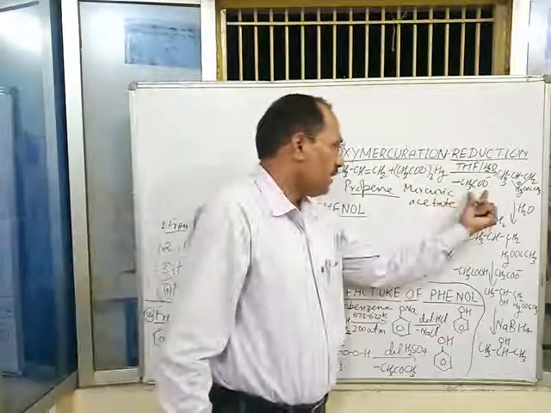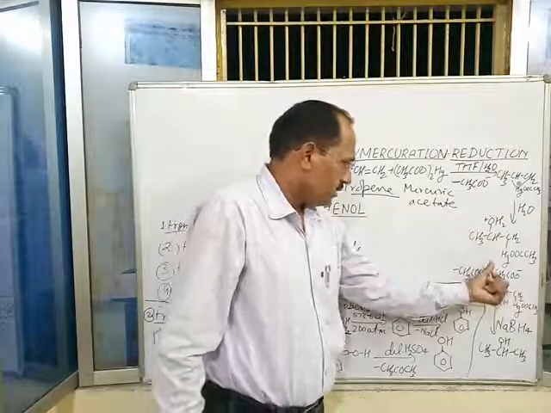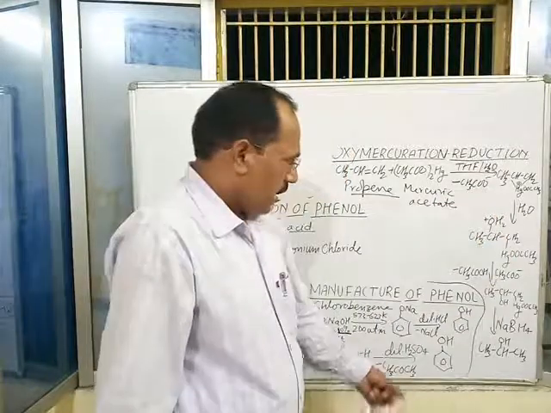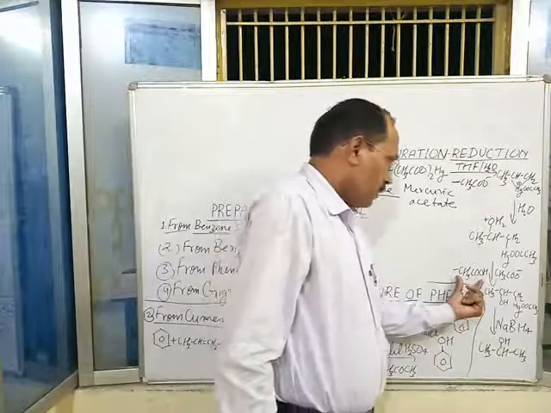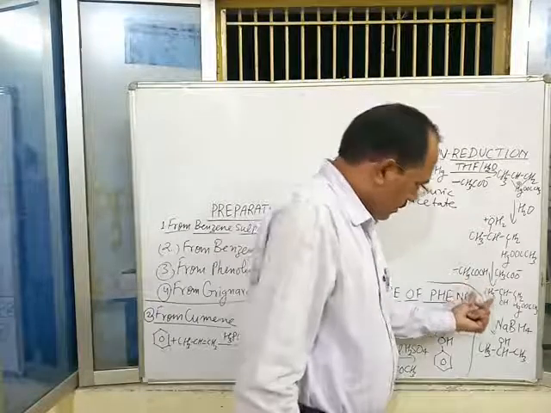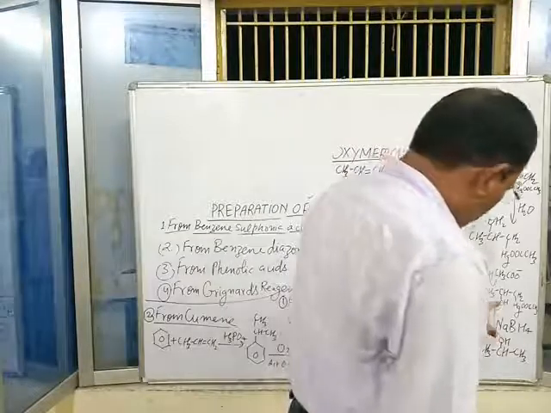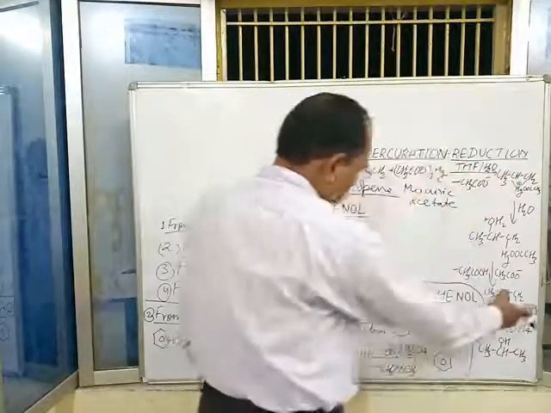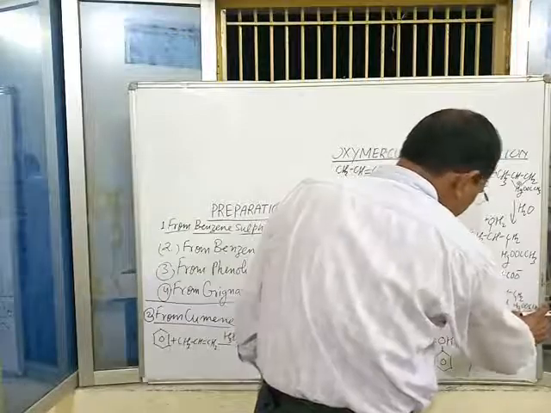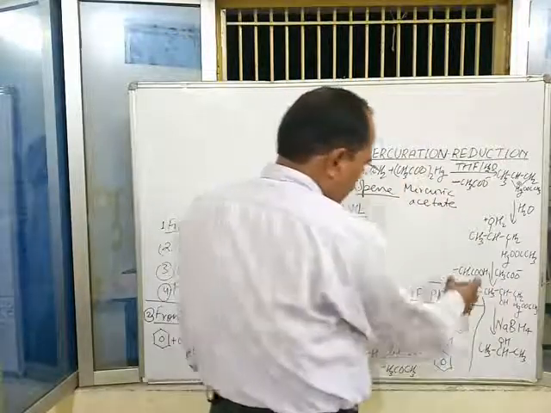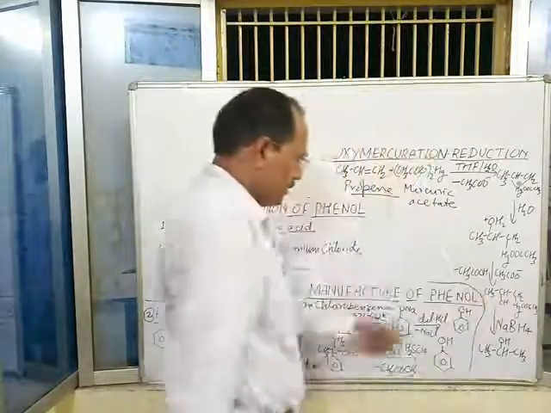The acetate ion attacks this oxonium ion and alcohol substituted with mercuric acetate is formed, and acetic acid is liberated.